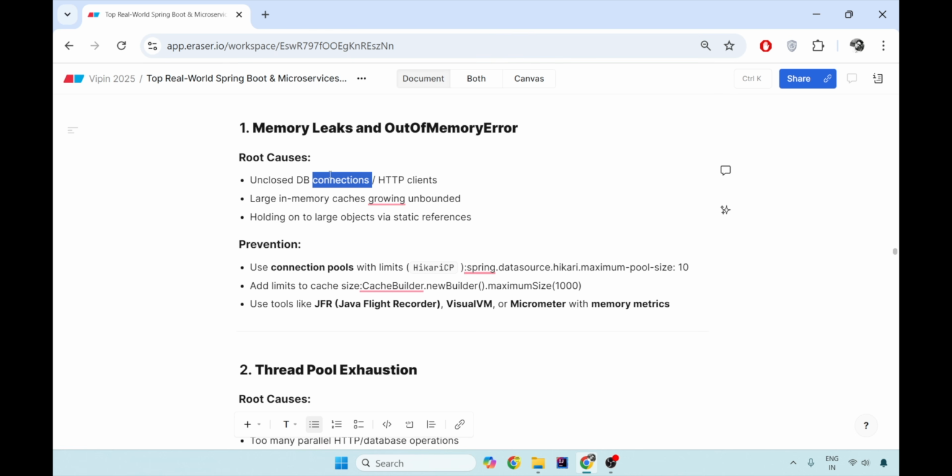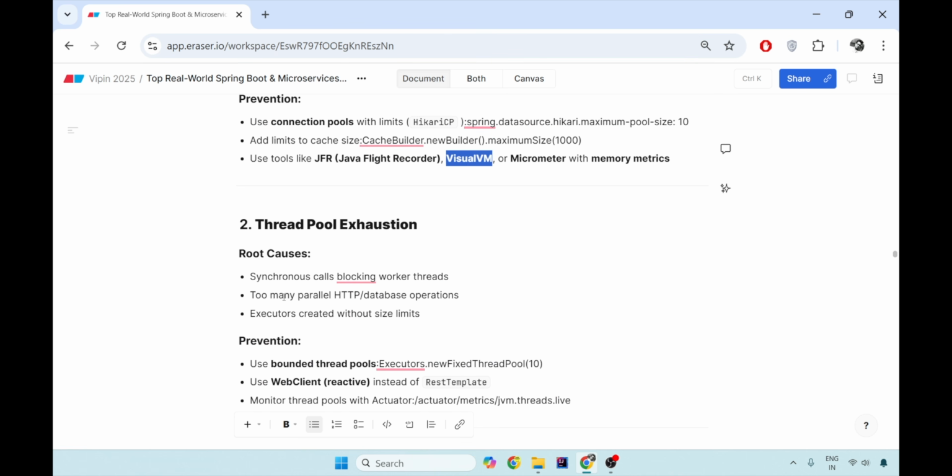And the prevention that we have done is that the Hikari maximum pool size should not be more than 10, and there we limit the connection pool size. After that, if you try to open the connections, we are expected to use a singleton object of the DB connection, so that only one connection is used and all the operations can be done on that particular connection. You can also add a limit to the cache size if you have to go with the in-memory cache, but I would suggest going for external caches like Redis. You can also use Micrometer, JMeter and VisualVM for understanding how your memory leaks are happening, and what happens if a number of requests are being made, how would you handle it?